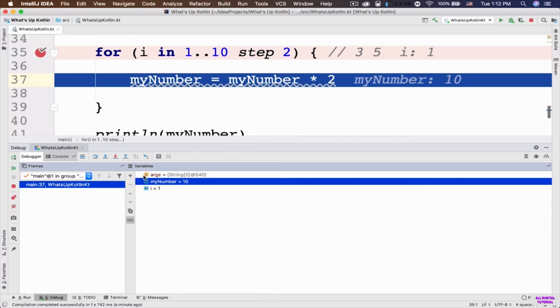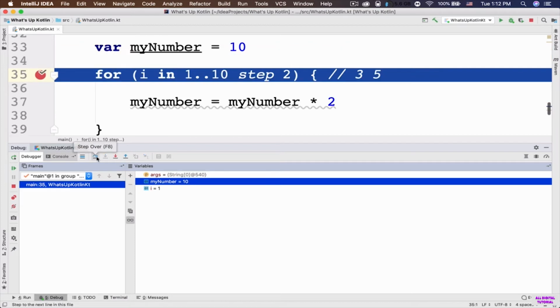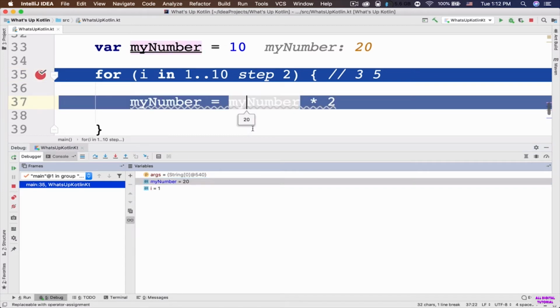So now it's gonna go inside this for loop and it's gonna execute this line of code. Currently inside this variable section, you can see that the value of the I is number 1, which is exactly what I told you about. The I is going to be equal the first element in the range, which is number 1. That's okay. Let's click on this step over again. Now this line of code is executed and the value of this my number is 20. And now it's gonna go back to the parenthesis of this for loop.